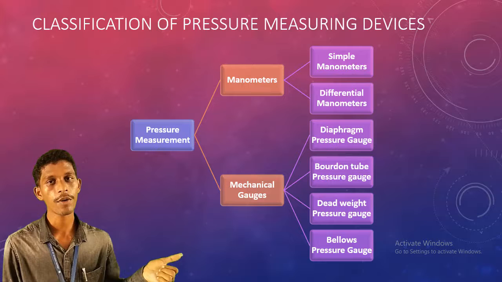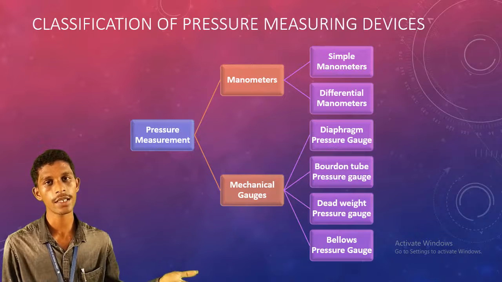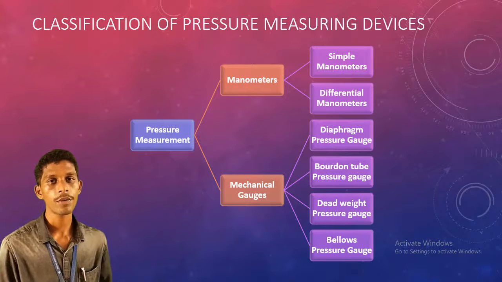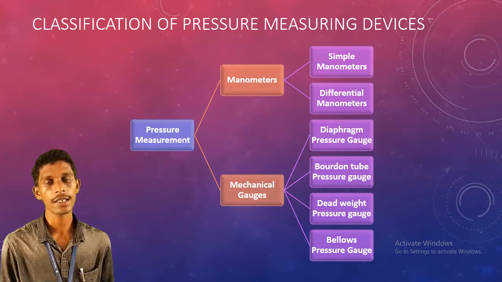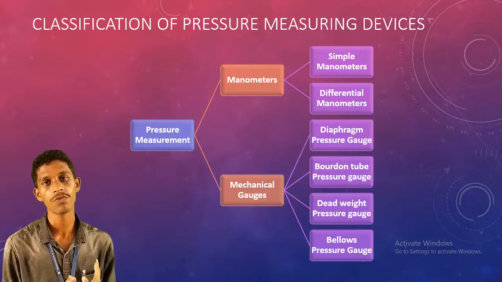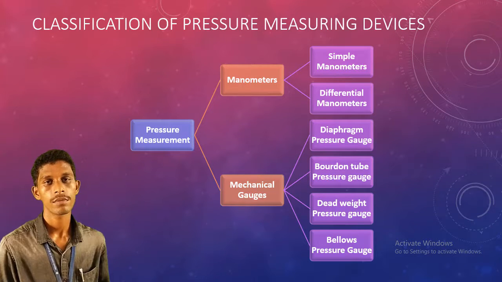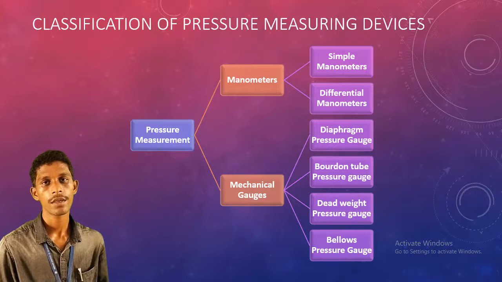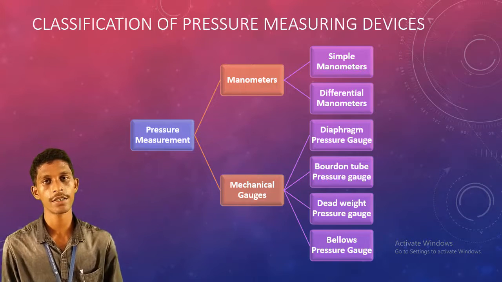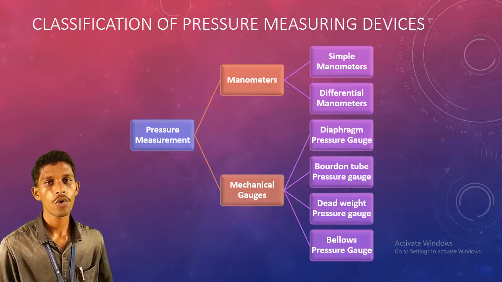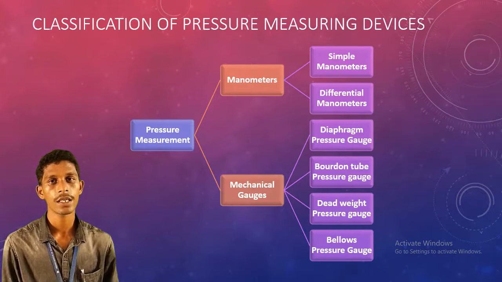In mechanical gauges, the first is the diaphragm type pressure gauge, the second is the Bourdon tube pressure gauge, which is the most widely used in industries, then the dead weight pressure gauge, and last the bellows pressure gauge. These are the four types of mechanical gauges.